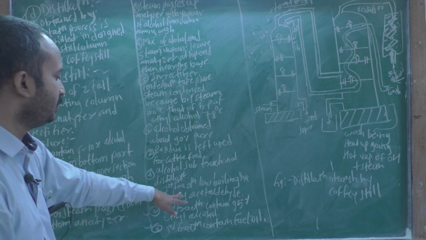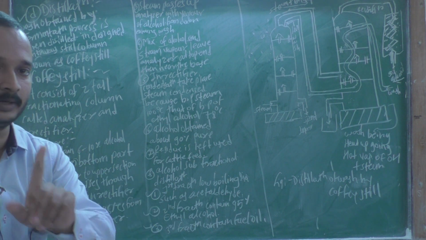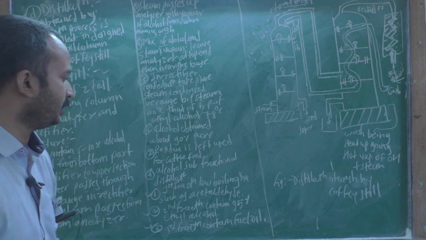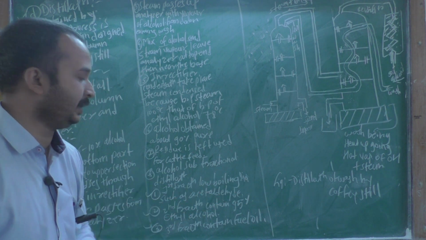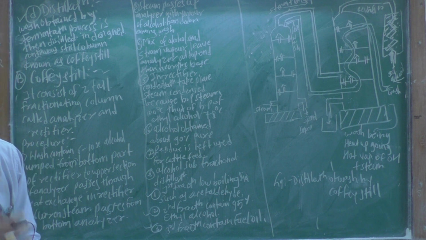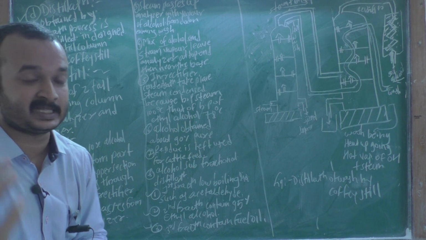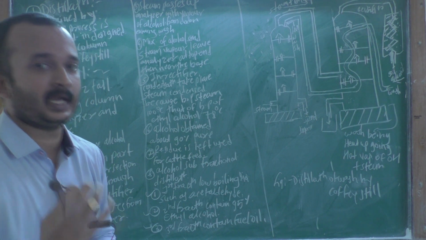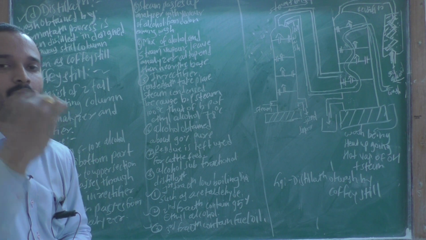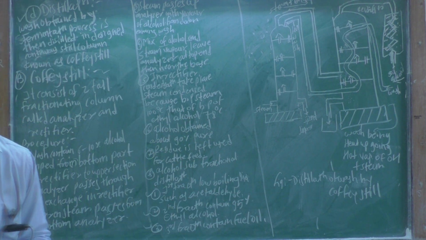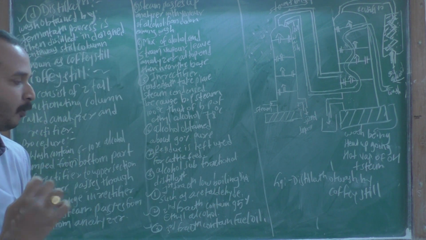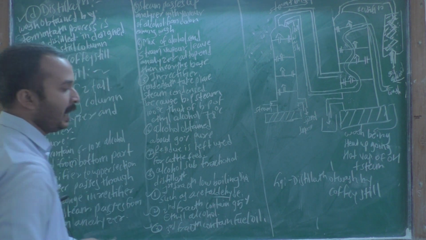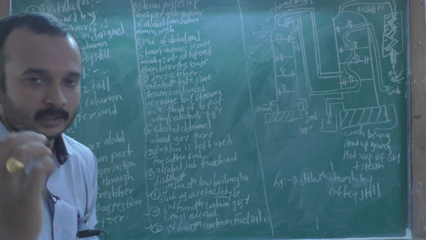In the first fractionating column, the first fractional distillation gives low boiling liquid such as acetaldehyde. That is, in the first fractional distillation of the ethyl alcohol, you get the formation of acetaldehyde, and its boiling point is low.